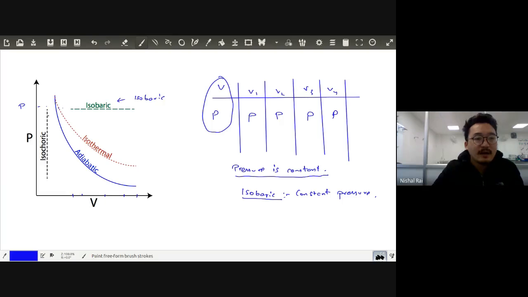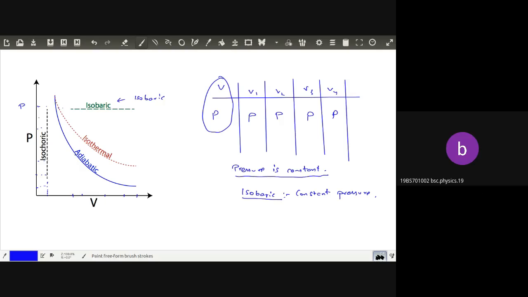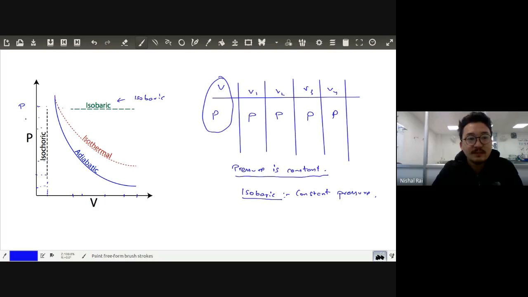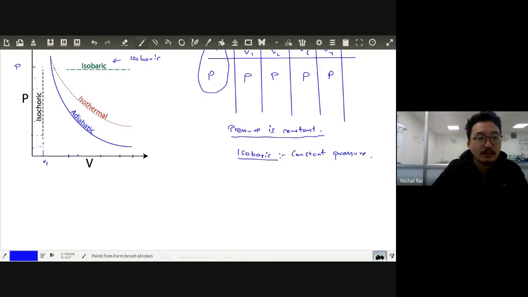Now there is the isochoric process. For an isochoric, what is remaining constant? Which value is remaining constant and which is changing? Volume is remaining constant and pressure is changing, because it's the same volume all along. So this kind of process is called isochoric. This is where your volume remains constant.